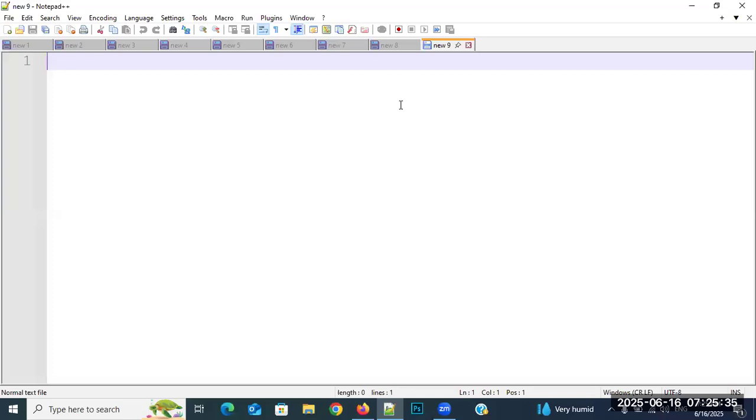MEAN stack means I don't teach you complete MongoDB and Express.js, but whatever code I write in the project, that particular code I will explain to you. That is a MEAN stack project using the MongoDB database, Express.js as backend, and Angular as front end. Now I want to show you that project.